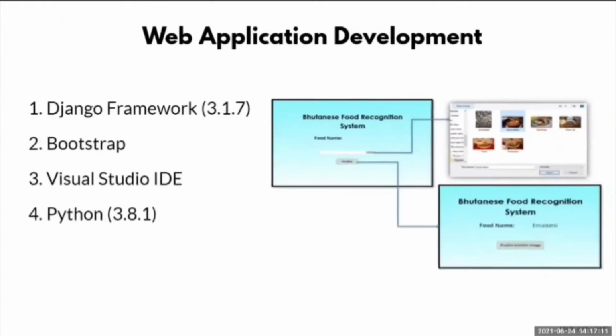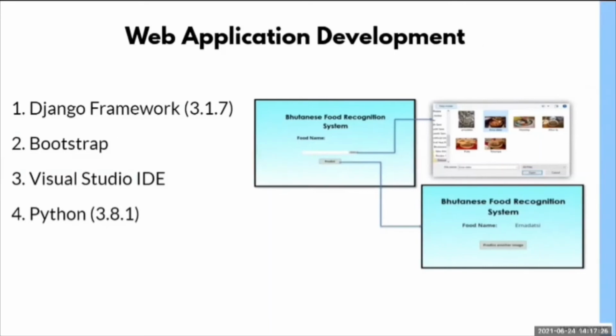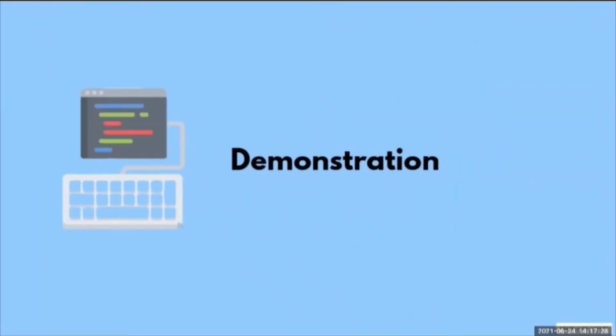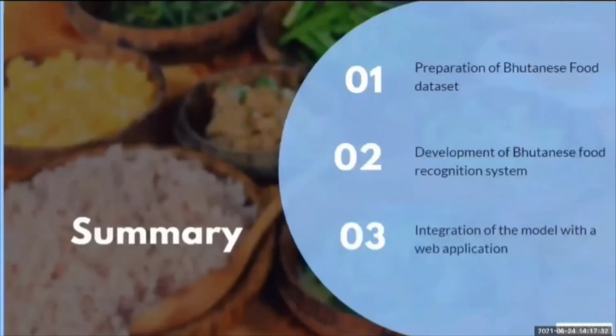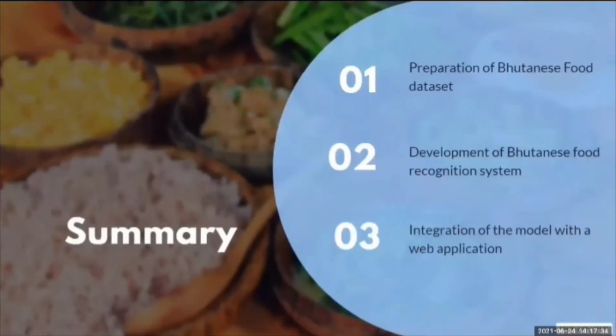After the completion of the model, it was incorporated into a web application to test the model. The web application was developed using Django framework, Bootstrap, Visual Studio IDE, and Python version 3.8.1. The prototype for the web application is shown on the right. To further comprehend the topic, a short demonstration will be played in a while, but before that, let me summarize the whole presentation.